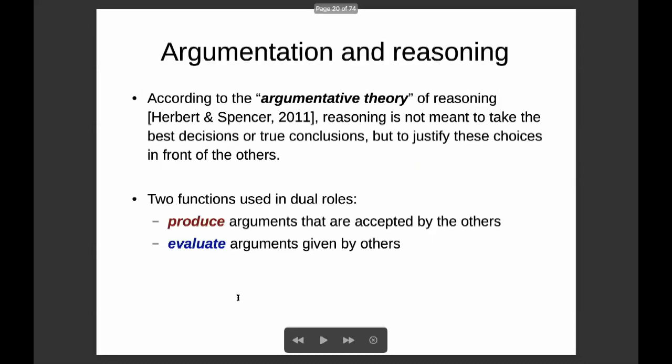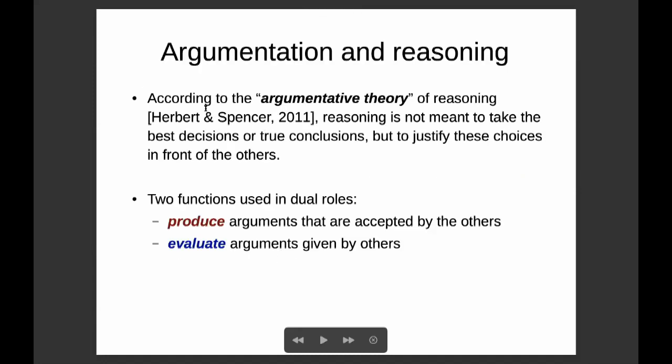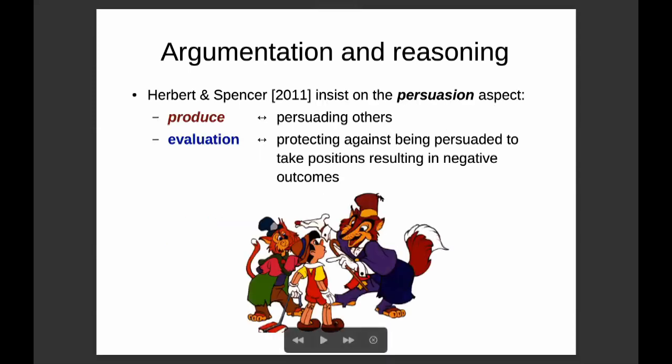The role of argumentation is central in several human activities, but a recent paradigm in cognitive science proposed it to be even more central. According to the argumentative theory of reasoning, reasoning is not meant to take best decisions or reach true conclusions, but to justify these choices in front of others. Reasoning is used for two functions in dual roles: to produce arguments that are accepted by others, and to evaluate arguments given by others. At a higher level, the argumentative theory of reasoning insists on the persuasion aspect of reasoning.